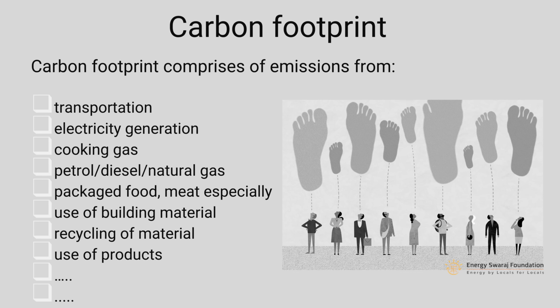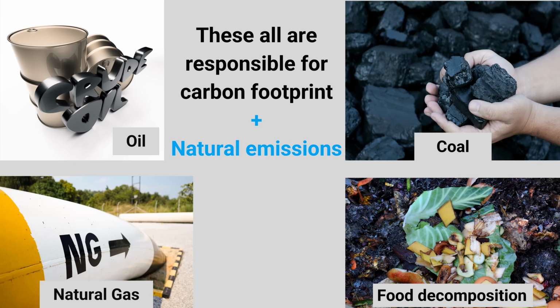It is because of the transportation, the electricity, the cooking, the packaged food, meat, building materials, recycling of material, use of products. Everything is responsible for carbon footprint. Oil, coal, gas, kerosene, everything contributes to your carbon footprint.